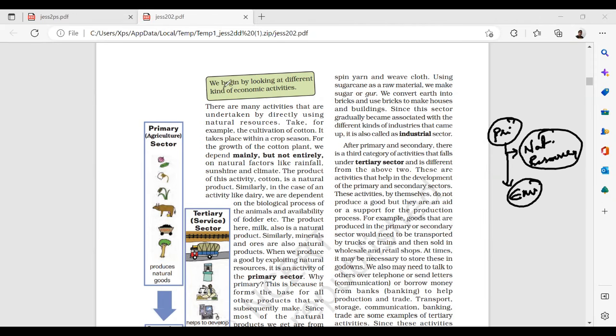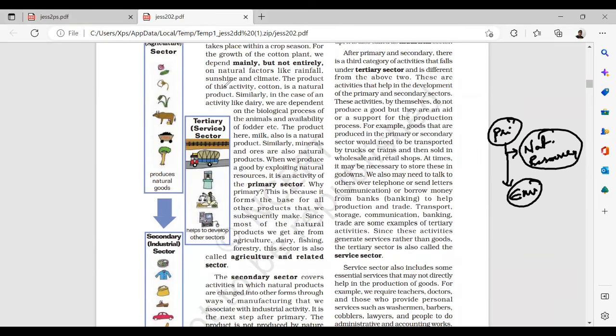So when you take the primary sector, remember, we produce a good by exploiting natural resources. It is an activity of the primary sector. What comes from natural resources is a primary sector. What is related to the environment is a primary sector. Why primary? This is because it forms the base. That means it is an initial stage. For example, you take dairy, agriculture, fishing, forestry. All these are called agriculture and related sector. That means agriculture and these are allied activities. Allied means which are directly linked to one particular sector.